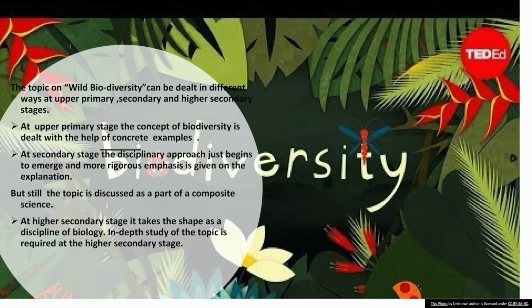But at the secondary stage, the disciplinary approach just begins to emerge and more rigorous emphasis is given to the explanation part. So, the more you explain to them, the better they will understand it at the secondary stage, but still the topic is discussed as a part of a composite science. At the higher secondary stage, it takes the shape of a discipline of biology.